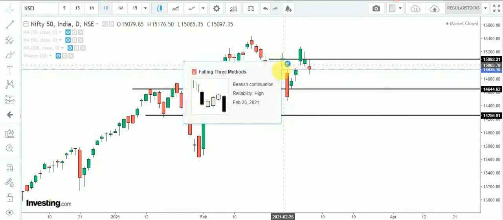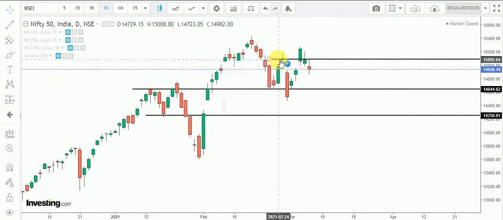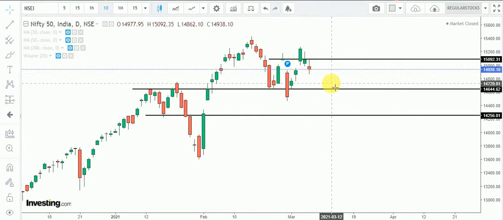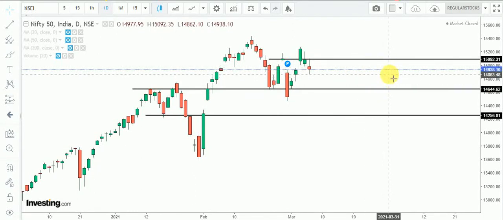Nifty 50 is trading in a neutral zone because, if you see, this is the level of 15,100 and support around 14,600-700. So Nifty 50 is trading in this range. If global markets do not support us, then Nifty will again come down. So support is around 14,700, and resistance is around 15,100. If you are a small trader, like 2-3 days, you can buy near support and sell near resistance. You can buy and sell in this scenario.